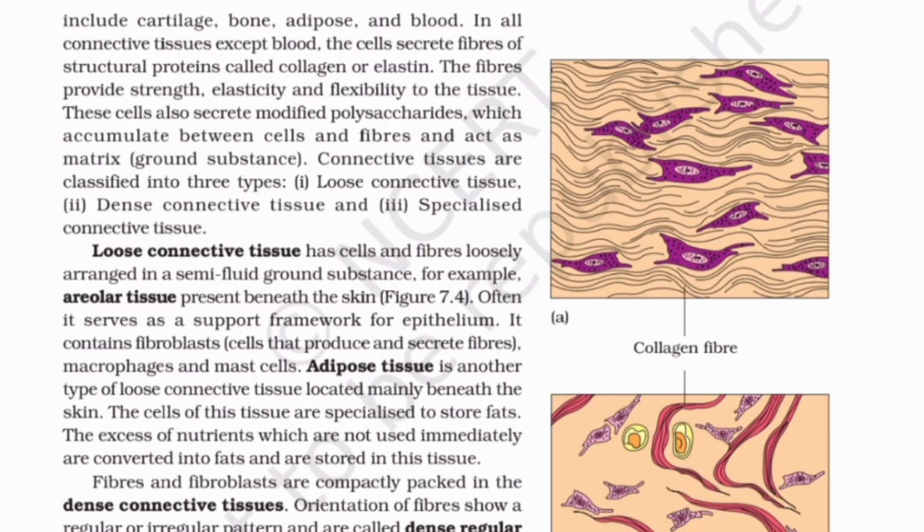Loose connective tissue has cells and fibers loosely arranged in a semi-fluid ground substance, for example, areolar tissue present beneath the skin, Figure 7.4. Often it serves as a support framework for epithelium. It contains fibroblasts, cells that produce and secrete fibers, macrophages and mast cells.